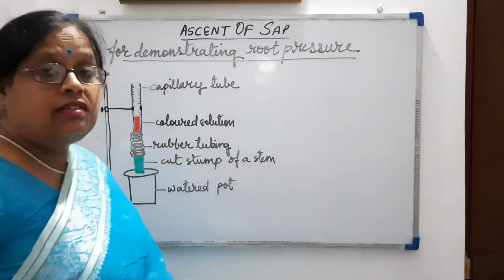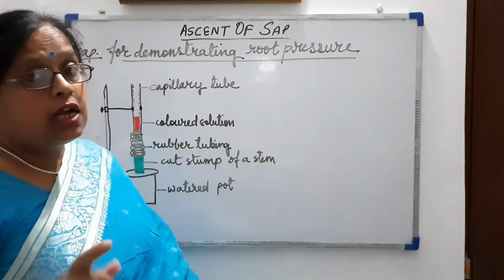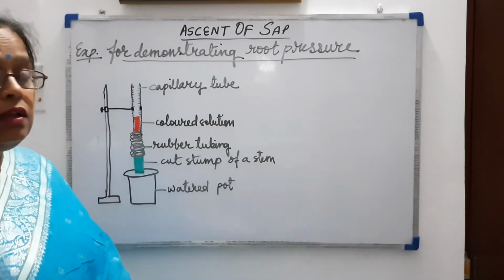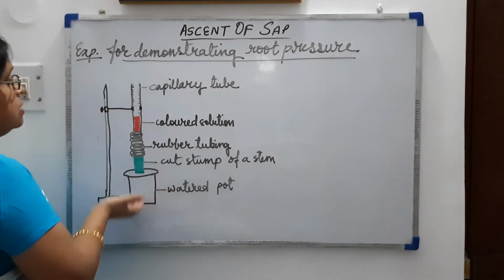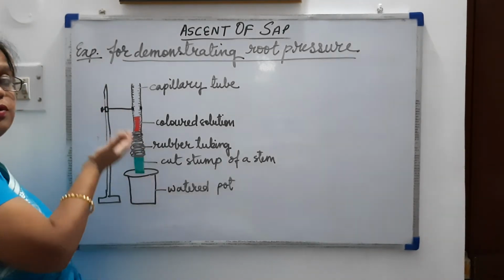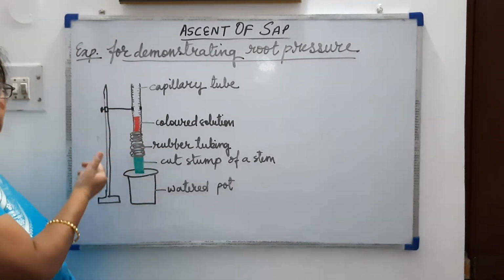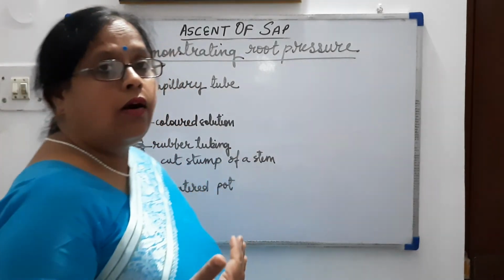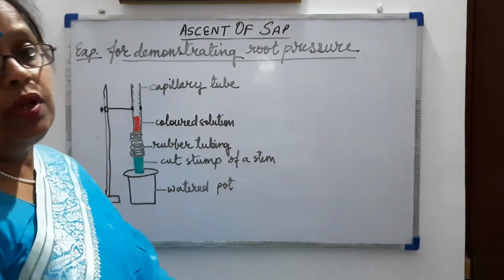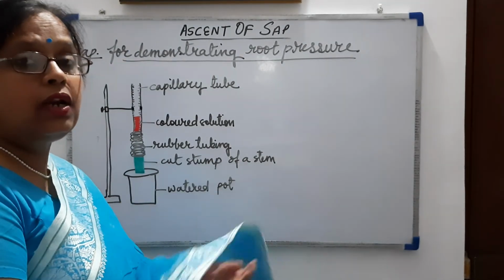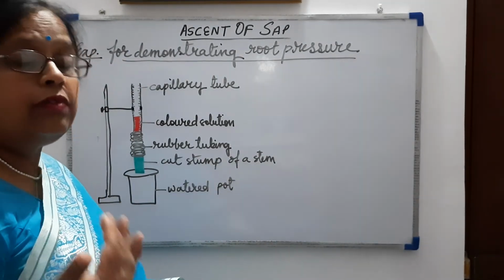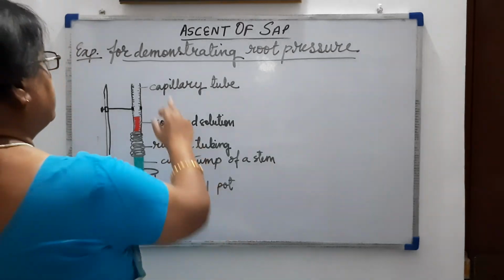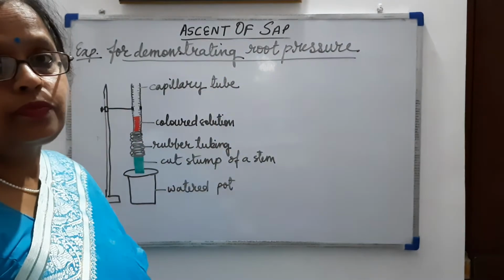From this rise in water level, we conclude that it is due to the water being pushed up into the stem. So this rise of water in the capillary tube is due to the root pressure.